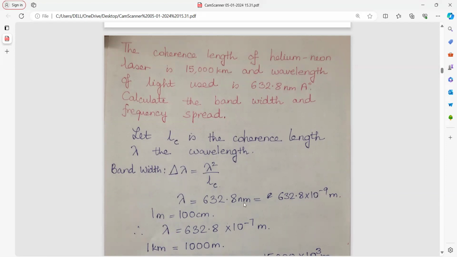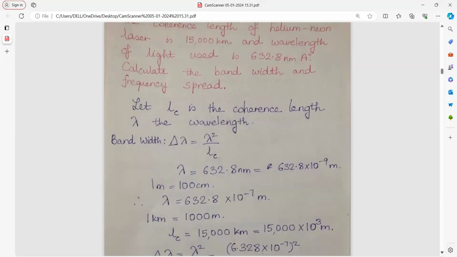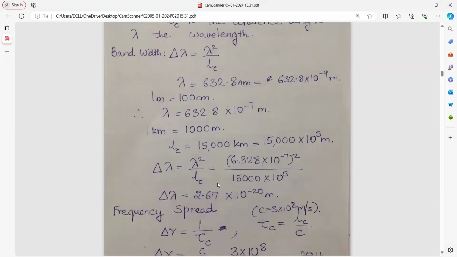Now this nanometer we will convert to meter. After that, the coherence length we will change from kilometer to meter, because we have to do all units in a normal fashion for numericals. Otherwise our answer will come wrong. So 1 kilometer is 1000 meter. Now see, everything is in meter. Straight away put it in the numerical and you get the answer.